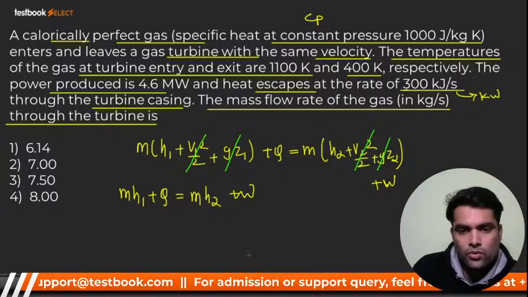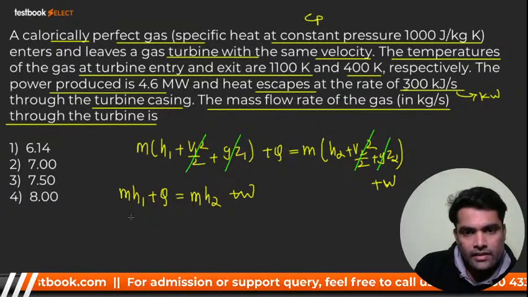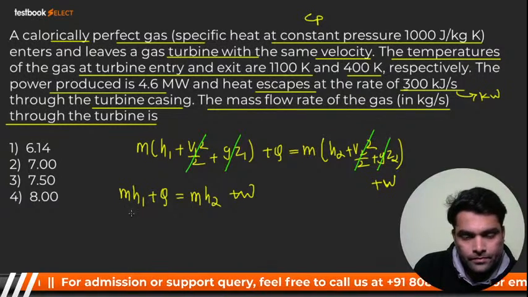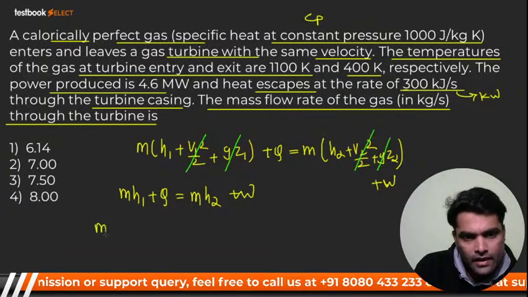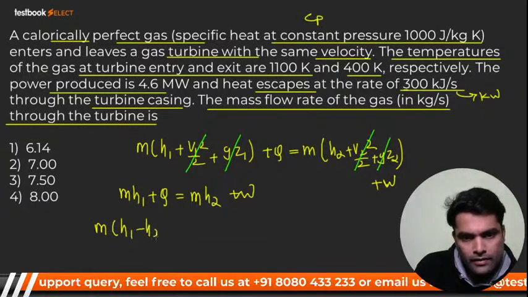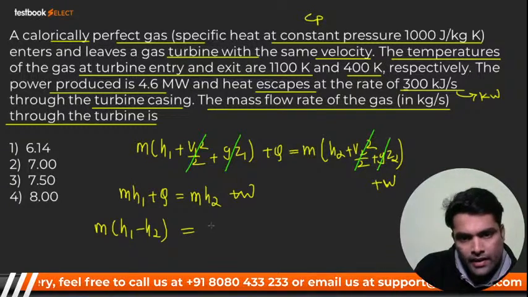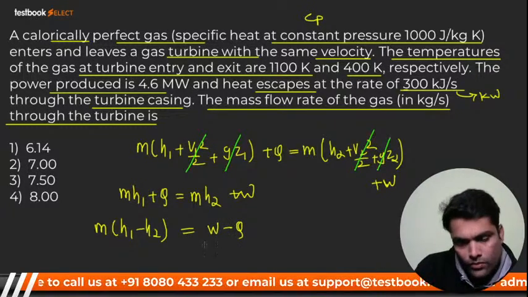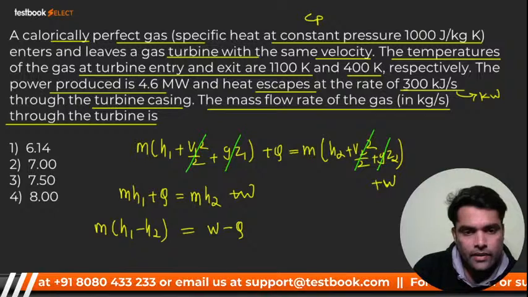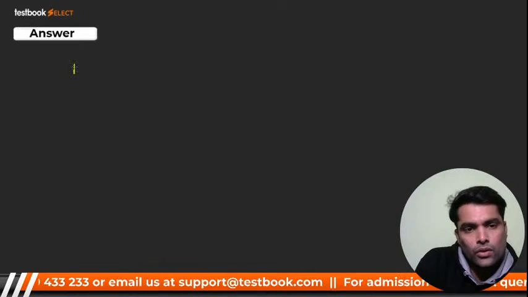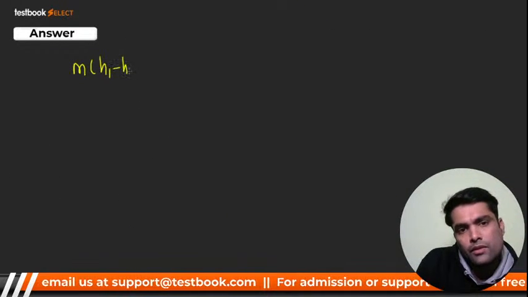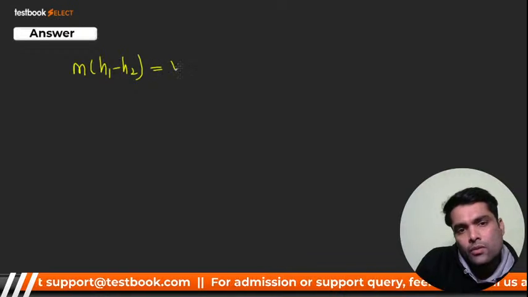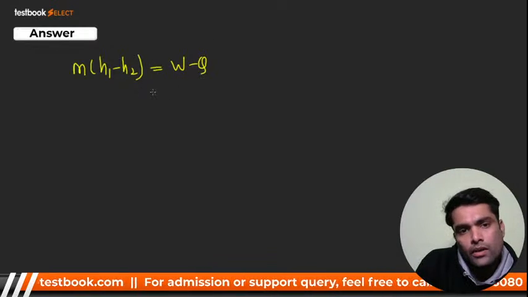Of course we can. So I can send mass common, h1 minus h2, here, and I'll send W minus Q there. Have you got it? So now you have the equation: m(h1 − h2) = W − Q.